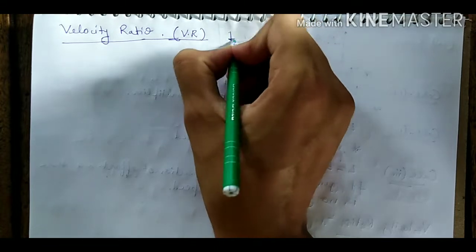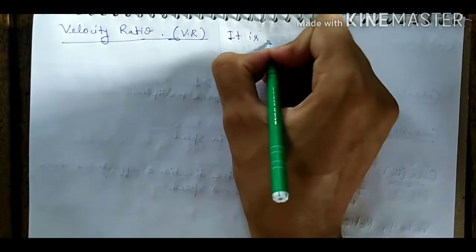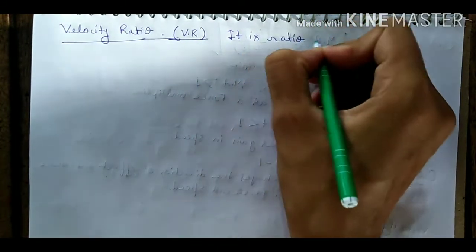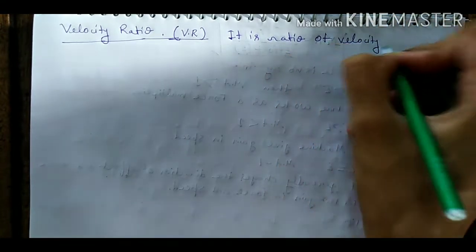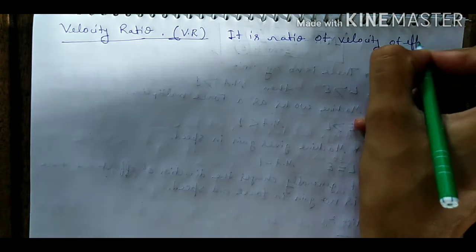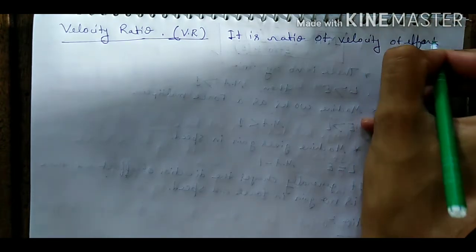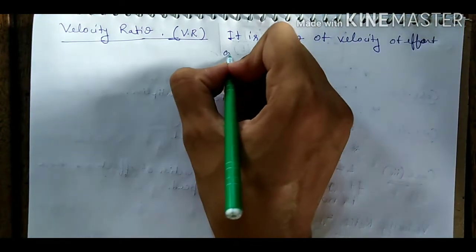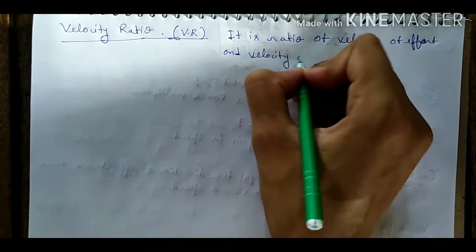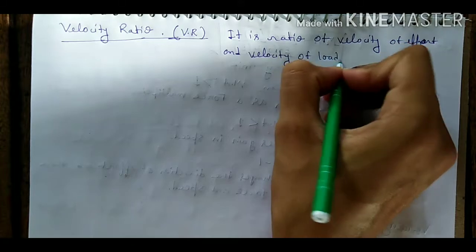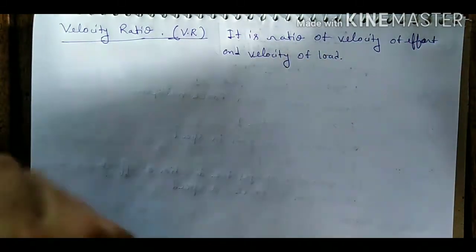So we can write here it is ratio of velocity of effort and velocity of load, and it is denoted by VR.